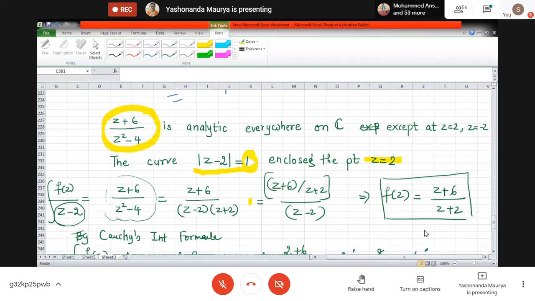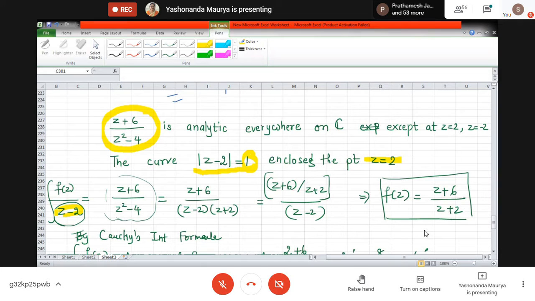What are we going to do over here? We will be applying the Cauchy integral formula. To apply the formula, the problematic point should be written in the denominator. So accordingly I have written the point z. What will this particular point correspond to over here? It will be z minus 2. So I have written here z minus 2, the negative of the value of the point, and the expression below.